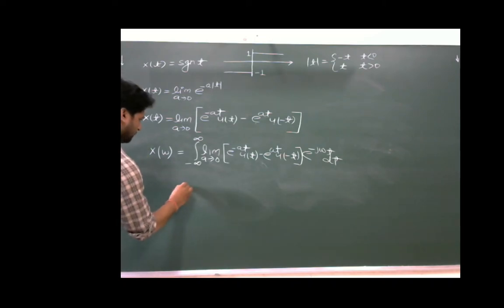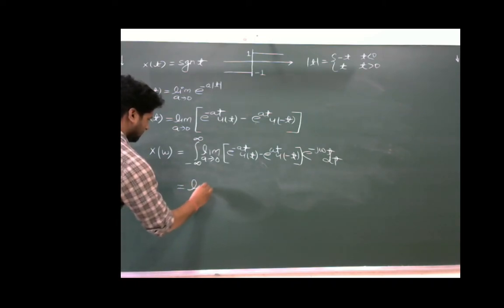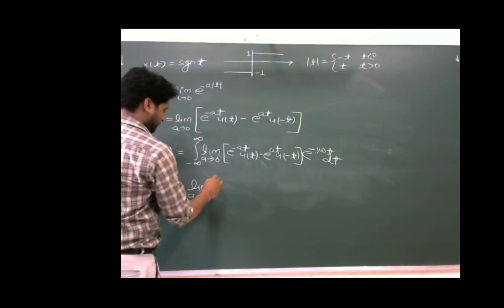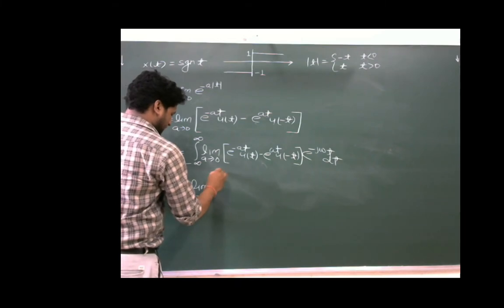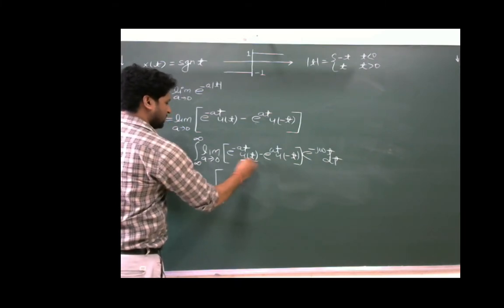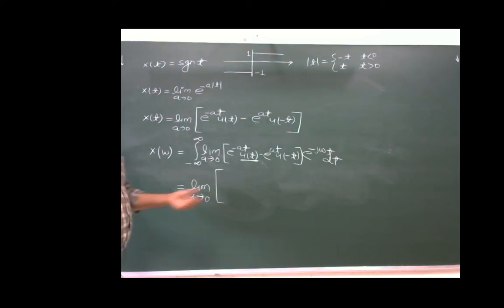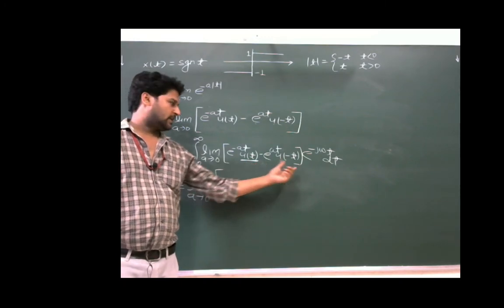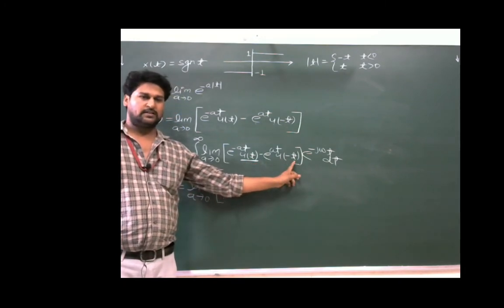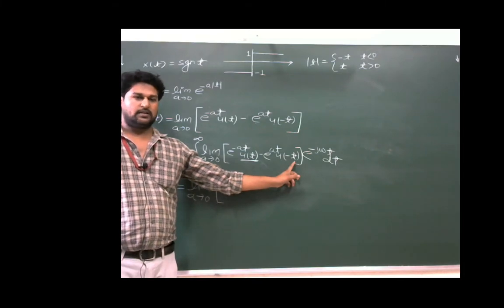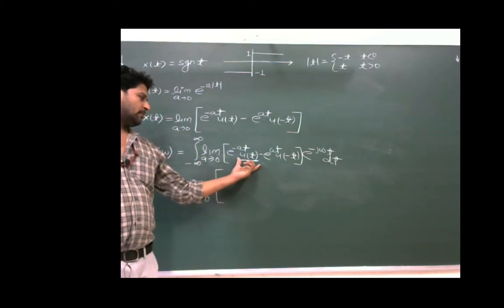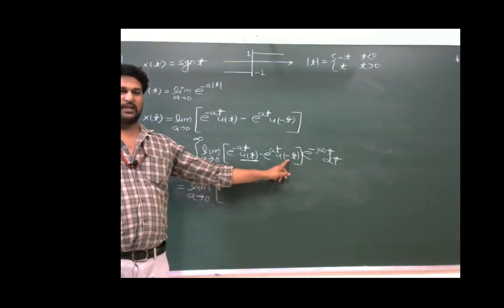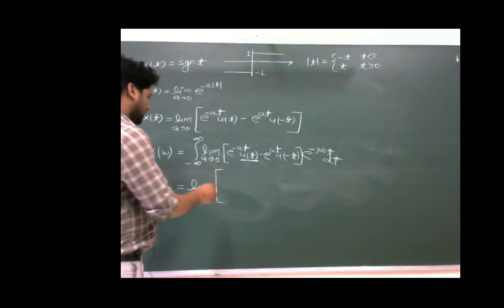And this will lead to limit a tends to 0, I will put the limit outside of the integration, because this u(t) will exist only for t greater than 0, and u of minus t will exist for t less than 0 only. It means that for u(t) we can put the limit from 0 to infinite, and for u of minus t we can put the limit from minus infinite to 0.